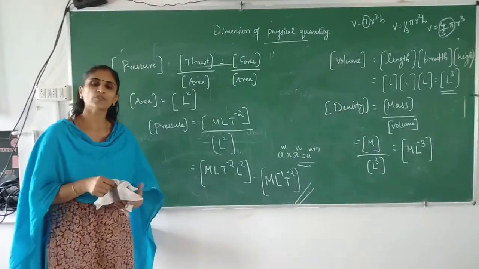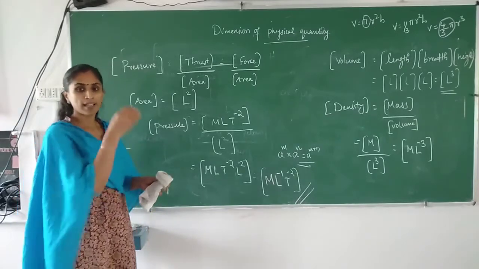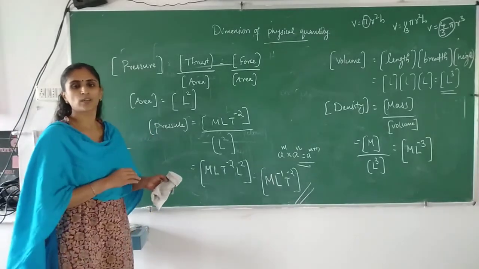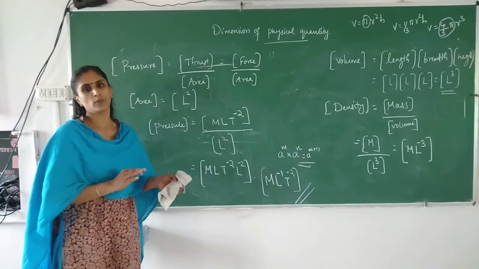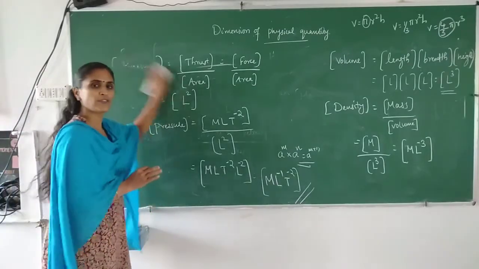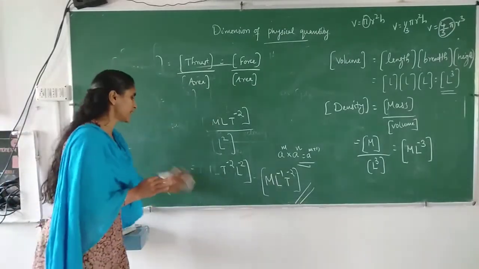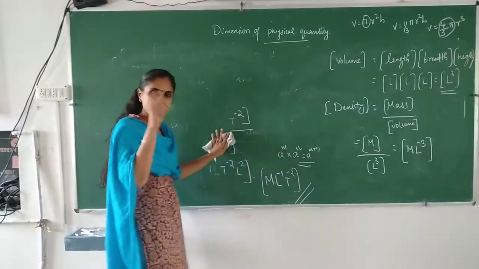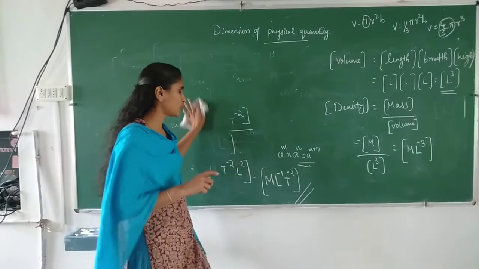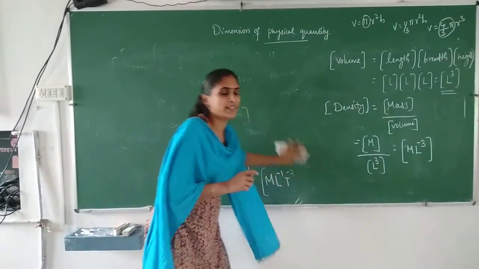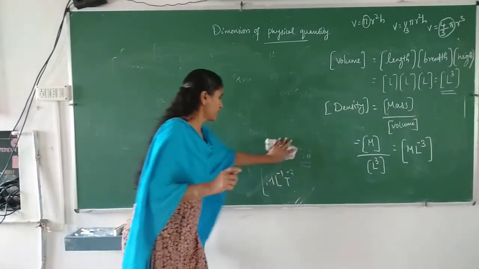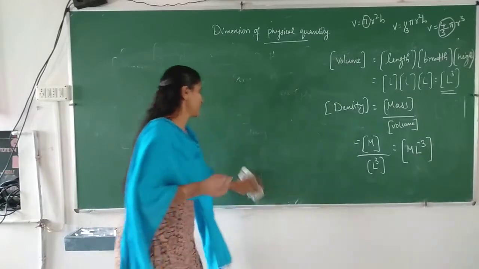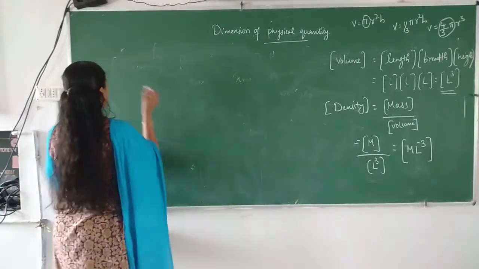By using that formula, you have to find the dimension of that particular physical quantity if you don't know it. Otherwise, if you remember, you can directly write it. Otherwise, at least write that physical quantity, then write the formula, and by using that formula, find the dimension. Okay. Now, we will discuss the dimension of charge.